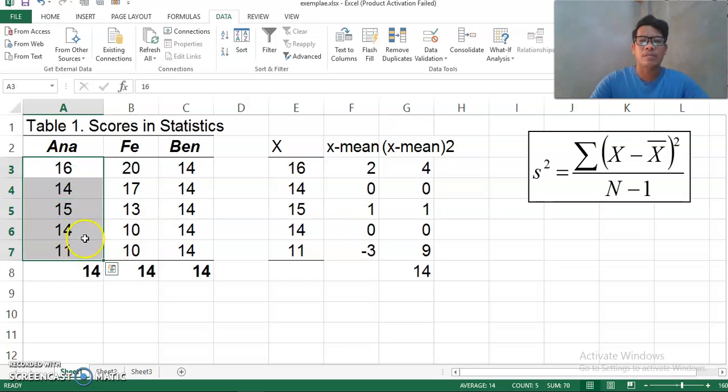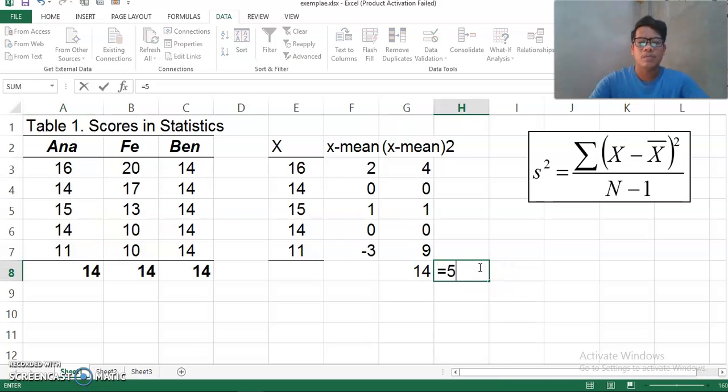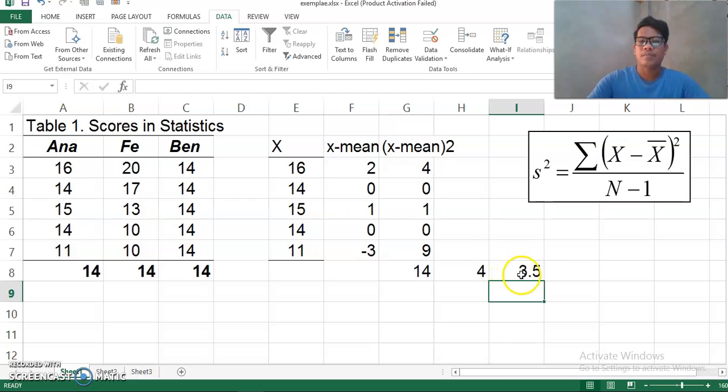Since we have 5 scores here, that's 5 minus 1, that's equal to 4. And then we divide 14 divided by 4. Okay, so the variance is 3.5.